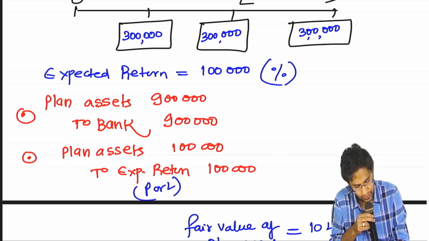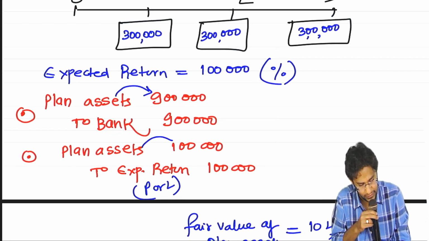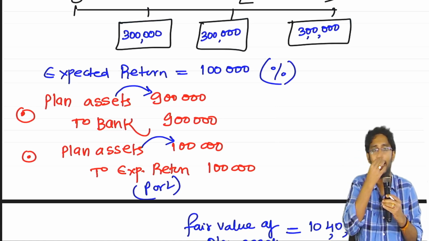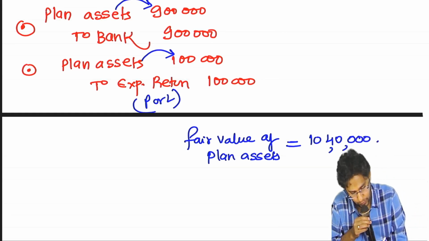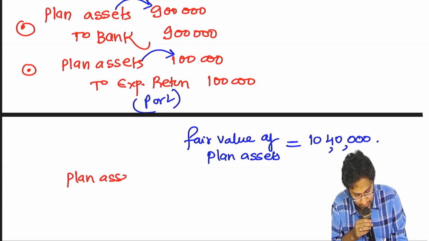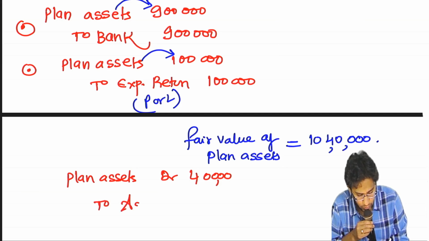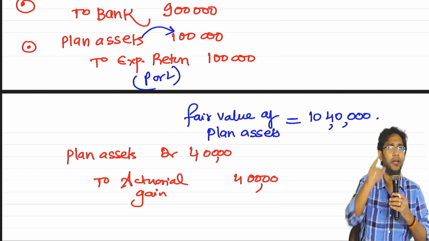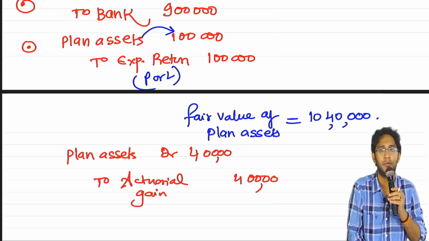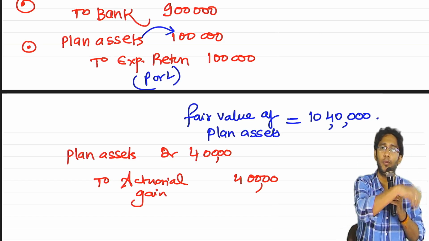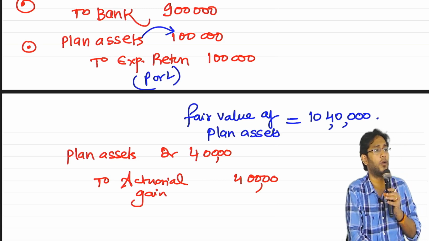The plan assets you observe, this is originally recorded at 9 lakhs, again recorded at 1 lakh, so the plan assets carrying amount is 10 lakhs, updated to 10 lakh 40,000. It means the entry I should pass now is plan assets account debit 40,000, credit to actuarial gain. Like how expected return went to P&L account, actuarial gain also will go to P&L account. 1 lakh also went to P&L, 40,000 also went to P&L. Total how much went to P&L?